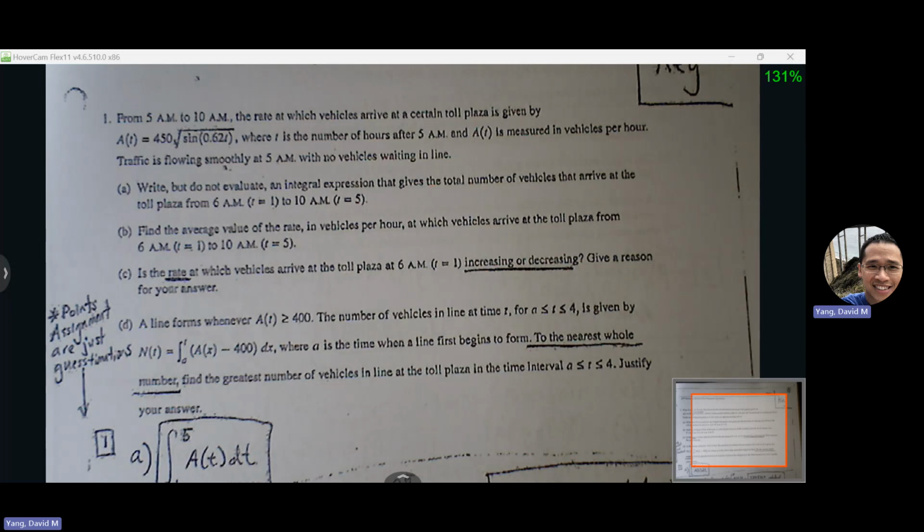Once we have our average value theorem, we replace a with 1, replace b with 5.